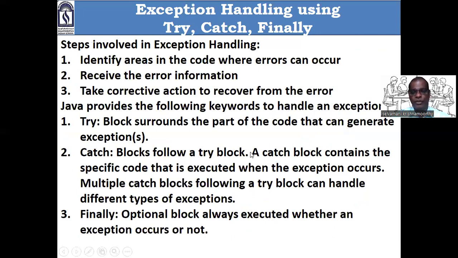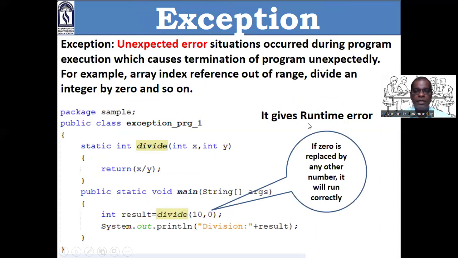Receive the error information. What exception can raise? So receive the error information. Take the corrective action to recover from the error. In this case, this line can cause an exception. First, what exception? Divide by 0 exception.